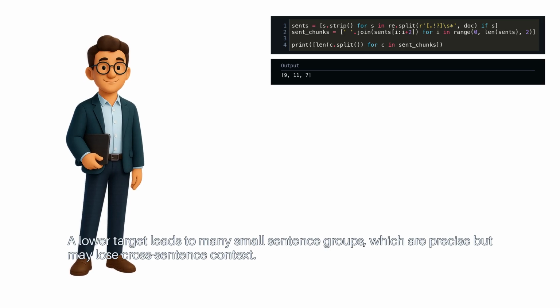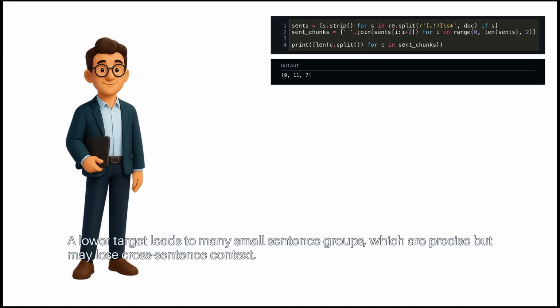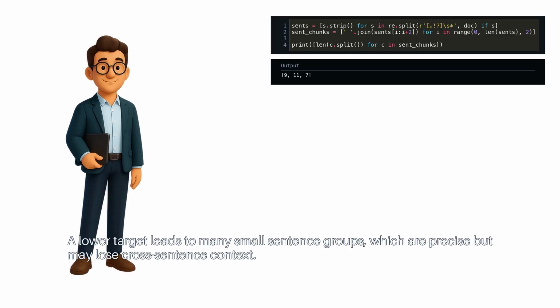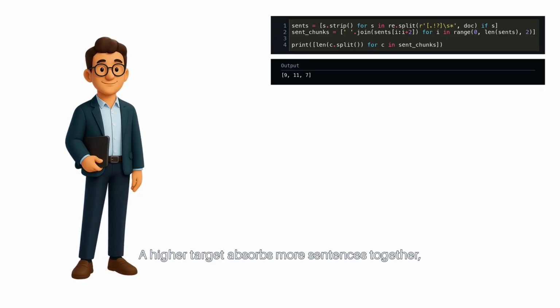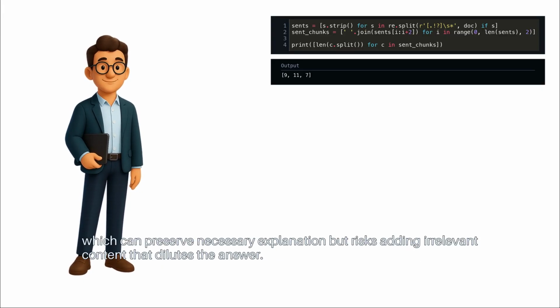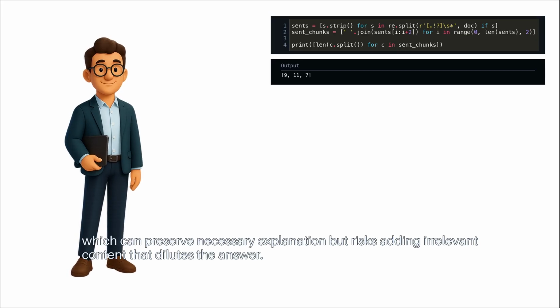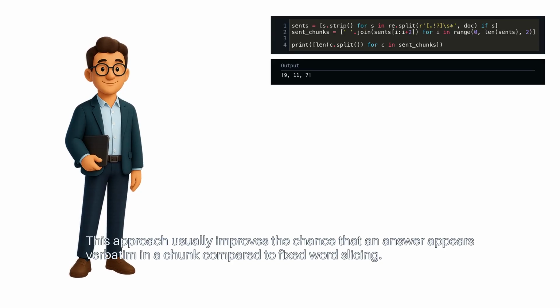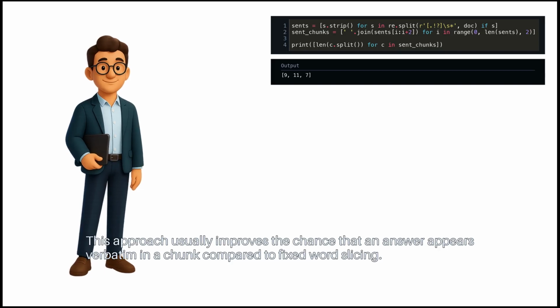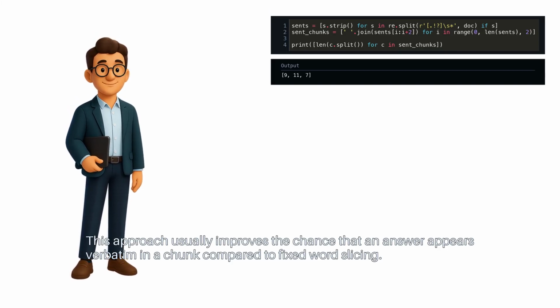A lower target leads to many small sentence groups, which are precise but may lose cross-sentence context. A higher target absorbs more sentences together, which can preserve necessary explanation but risks adding irrelevant content that dilutes the answer. This approach usually improves the chance that an answer appears verbatim in a chunk compared to fixed word slicing.